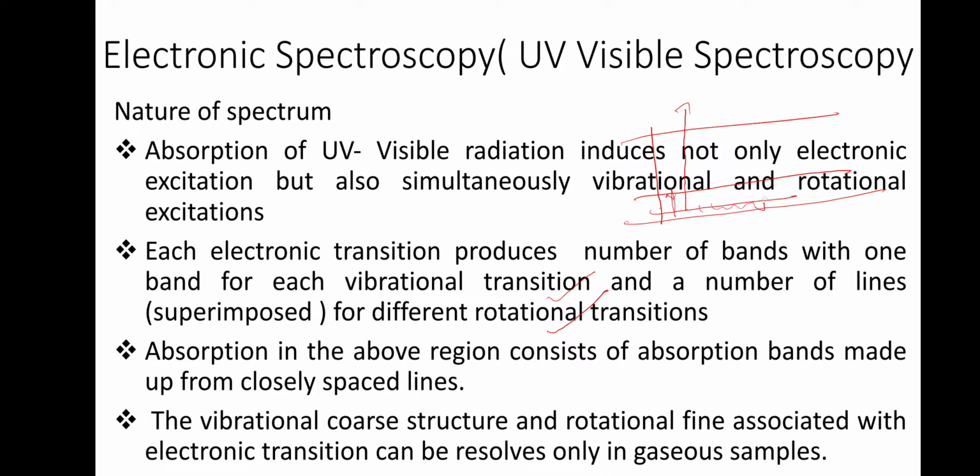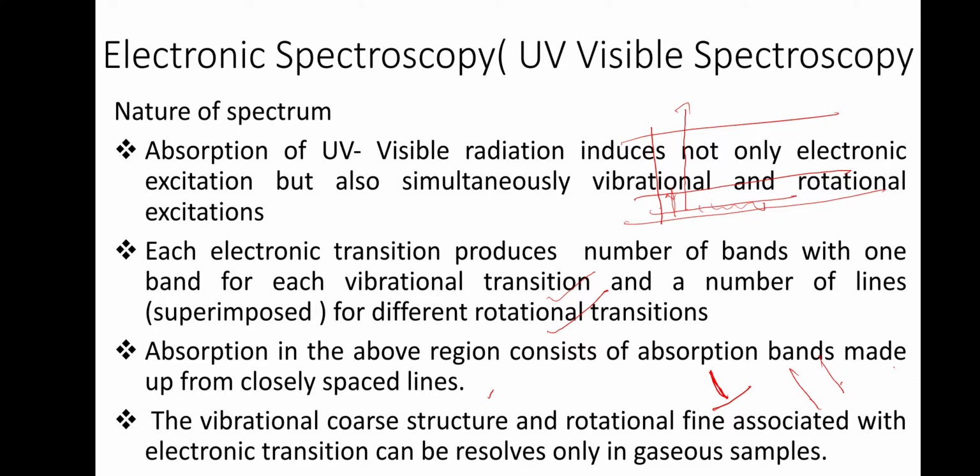Absorption in the above region consists of absorption bands made up of closely spaced lines. Therefore, we have learned that in the case of rotational spectrum we see one line, and the lines are separated by 2B dash. In the case of infrared, you can get a single line. When you have more transitions, they will club together because the energy difference is small, so instead of seeing different lines, a single line is seen. But in the case of electronic transition, we won't see a line. Instead of that, we will see a band only, a broad band.